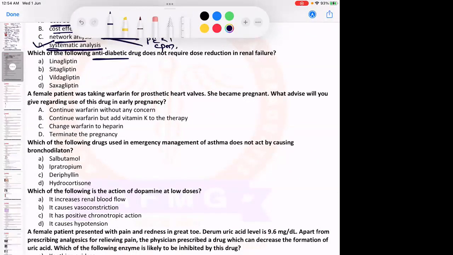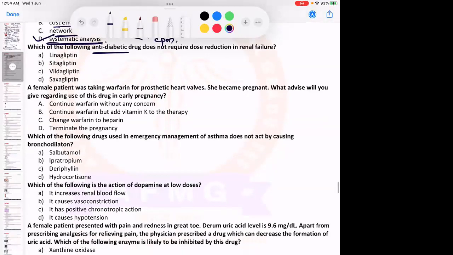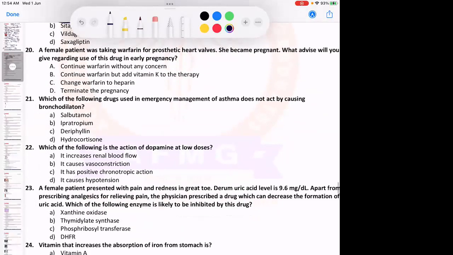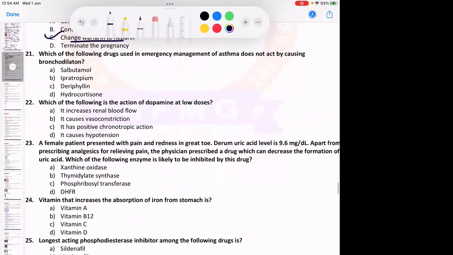Which of the following anti-diabetic drugs? Yes, same option, that is linagliptin. This is also the same one. Change warfarin to heparin. Which of the following drugs used in emergency management of asthma does not act by causing bronchodilation? Very good. It is option D, hydrocortisone. Hydrocortisone does not act by causing bronchodilation.